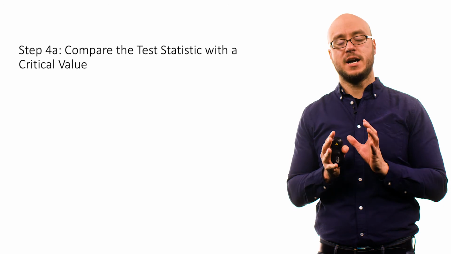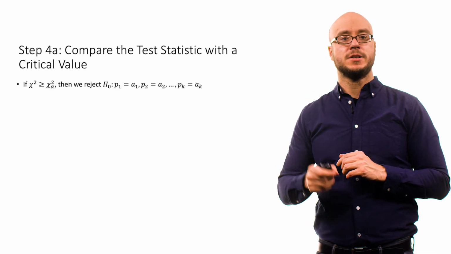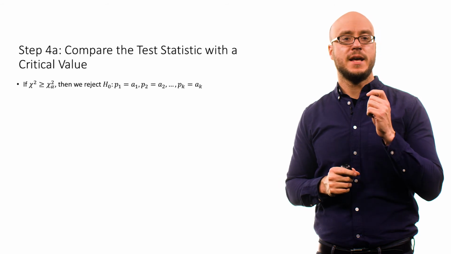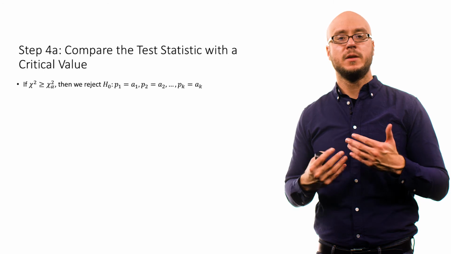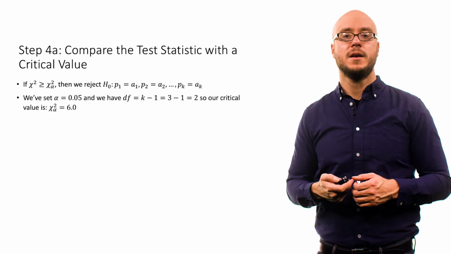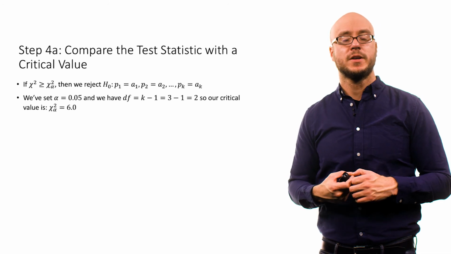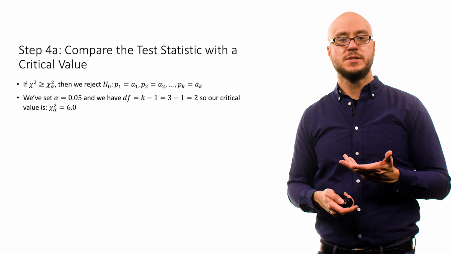Once we've calculated the chi-squared test statistic, we can compare it with a critical value. The idea is that if the chi-squared test statistic is greater than or equal to the critical value, then we reject the null that the population proportions are equal to the claimed proportions. We've set alpha to 0.05. We have 3 categories, so our degrees of freedom is 2.